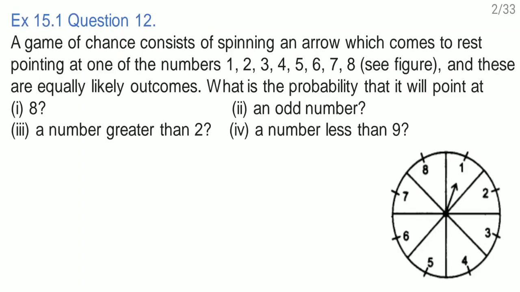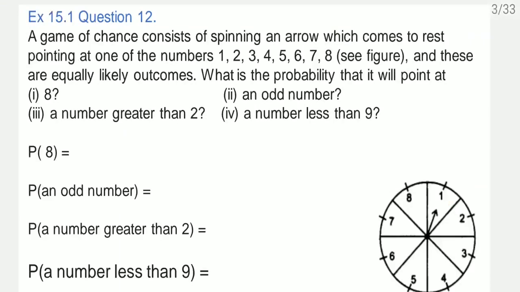A game of chance consists of spinning an arrow which comes to rest pointing at one of the numbers 1, 2, 3 and so on till 8. Just look at the figure here. We have spinning wheel and here the pointer is there. Which one will point at one of the number? And these are equally likely outcomes. What is the probability that it will point at the following conditions?